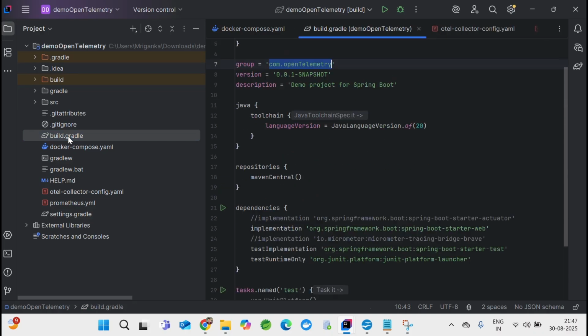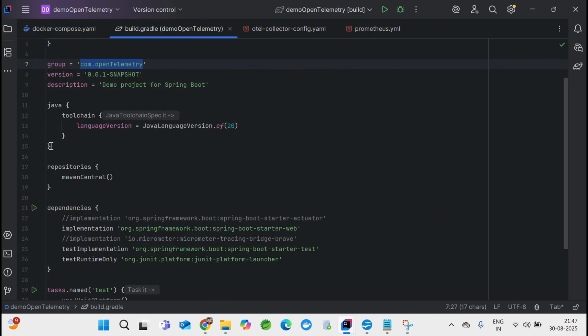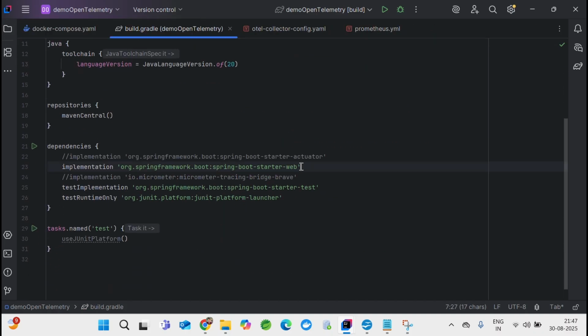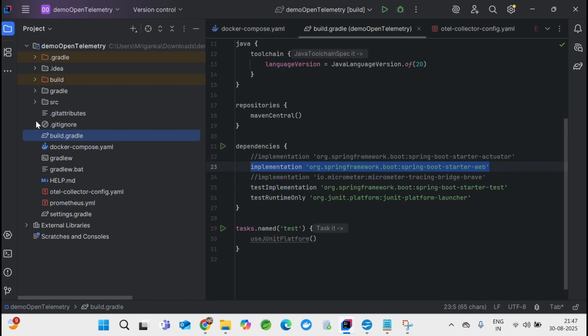I have used Gradle because I love Gradle. I don't need fancy dependencies. It's just a web application I'll be writing. This web application will have one API, and that API will be calling one more application. So let's go over to the code. It's very simple. It's nothing fancy.